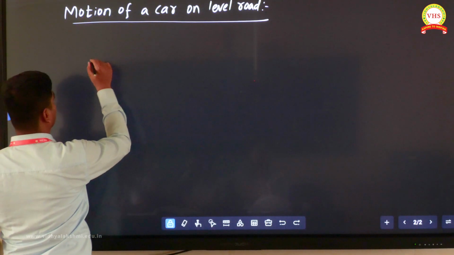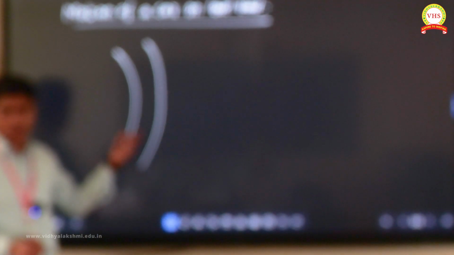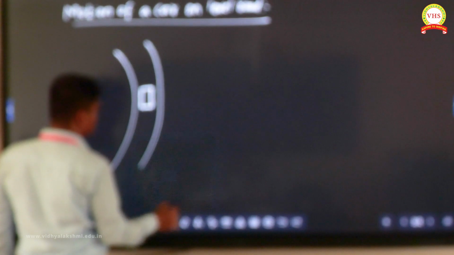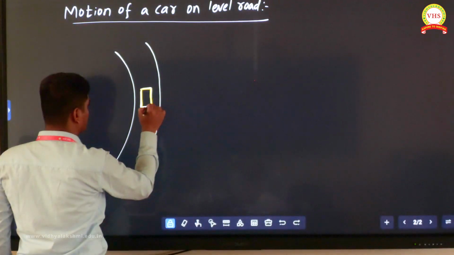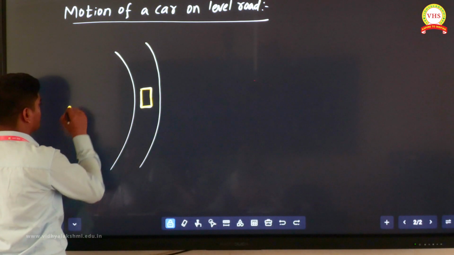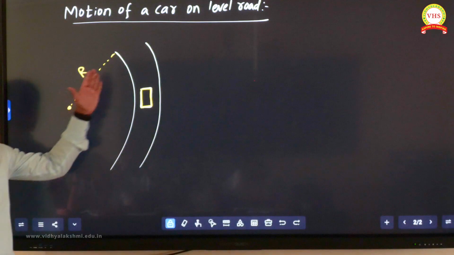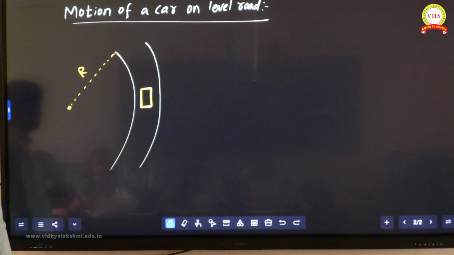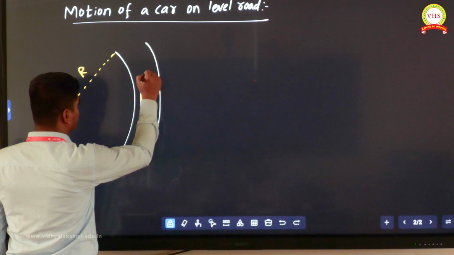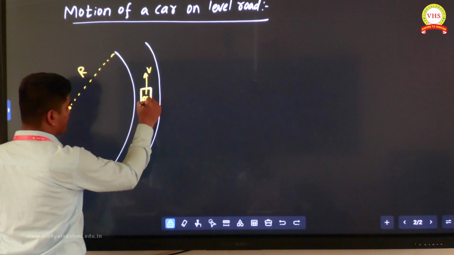Listen, here what we'll do, let me take one road, one circular road, like that. Now here one car is there, consider this is your car. Here the circular turn is there, this is the center of the circle, and let's take the radius of the circular track as r. Now all of you listen, this car is moving with a certain velocity v, yes or no? Mass of the car is m.